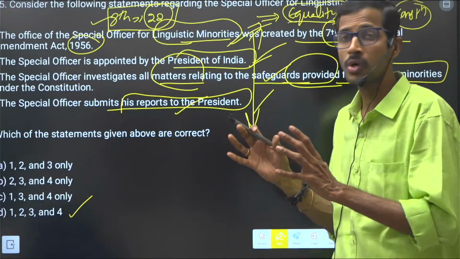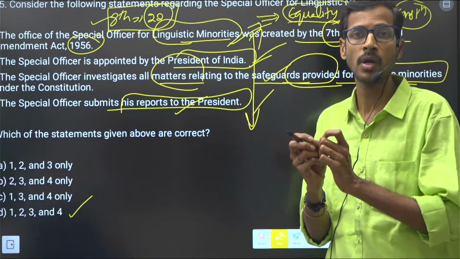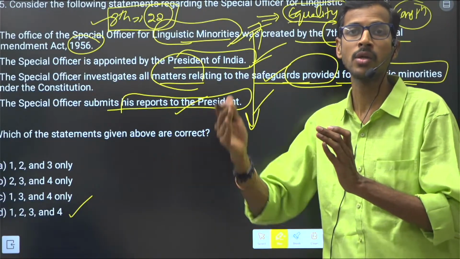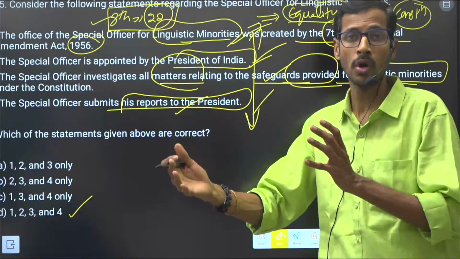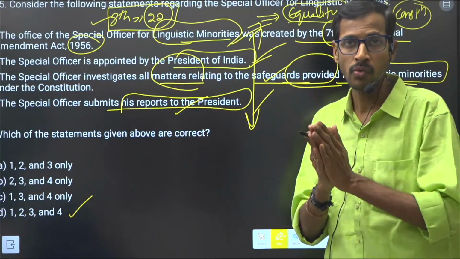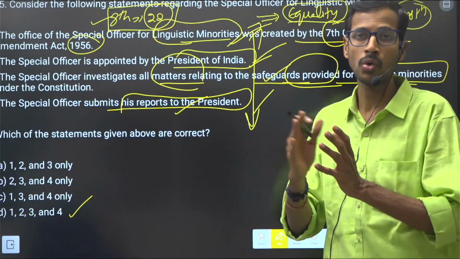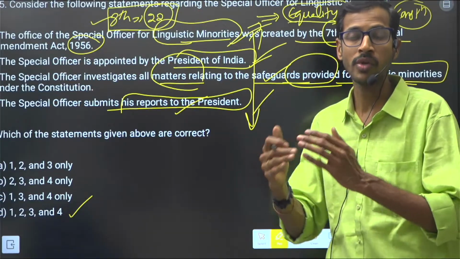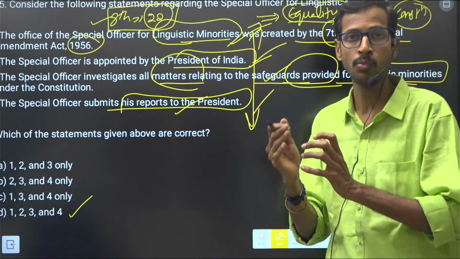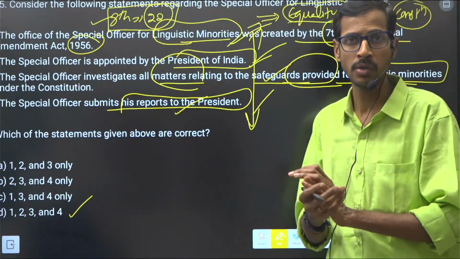So we have to focus on each and every concept here, and also we have to relate it to the other topics, whatever correlated topics we have, right? We have to carefully correlate each and every topic, then only we can remember each and everything related to equality provisions and also statements, articles, right?